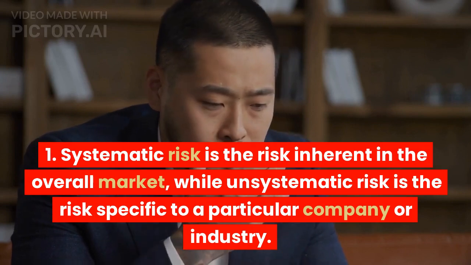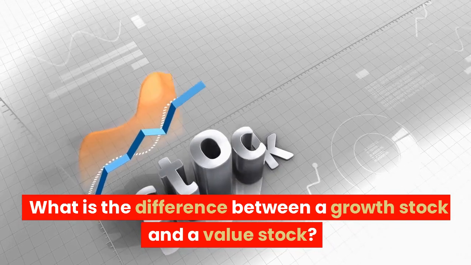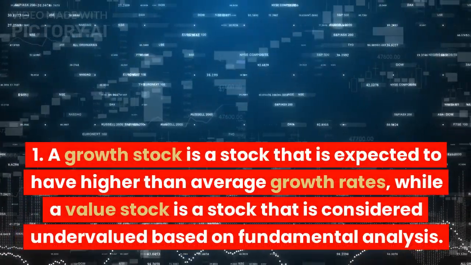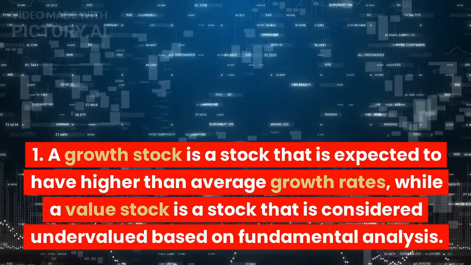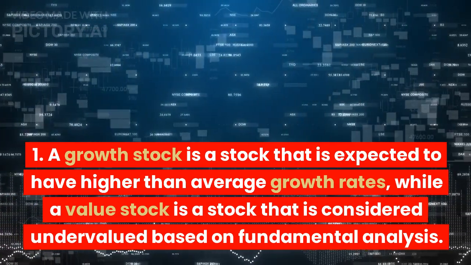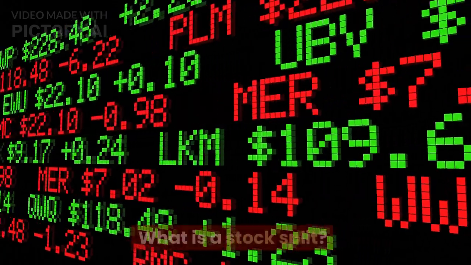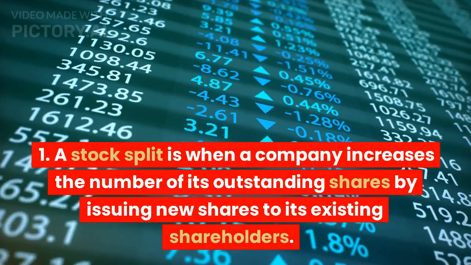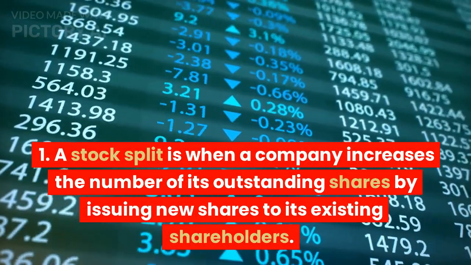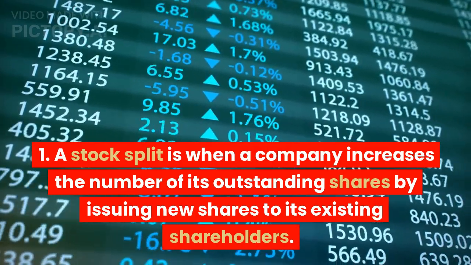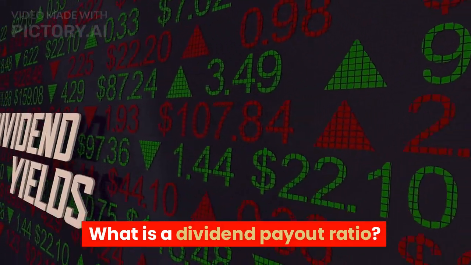company or industry. 12. What is the difference between a growth stock and a value stock? A growth stock is a stock that is expected to have higher than average growth rates, while a value stock is a stock that is considered undervalued based on fundamental analysis. 13. What is a stock split? A stock split is when a company increases the number of its outstanding shares by issuing new shares to its existing shareholders. 14. What is a dividend payout ratio?